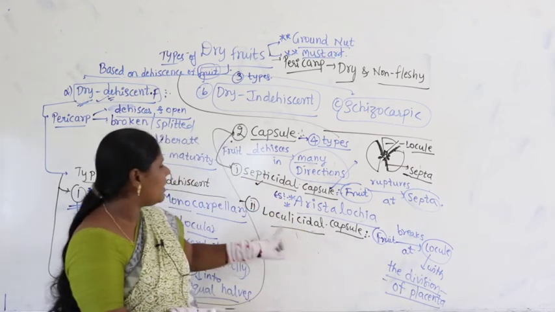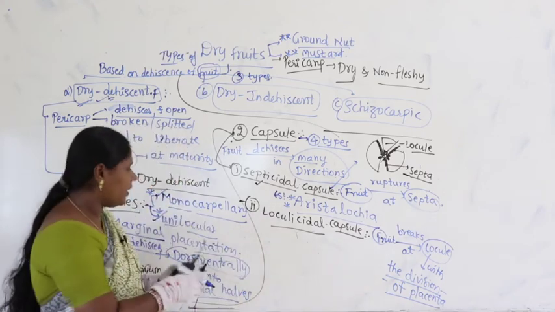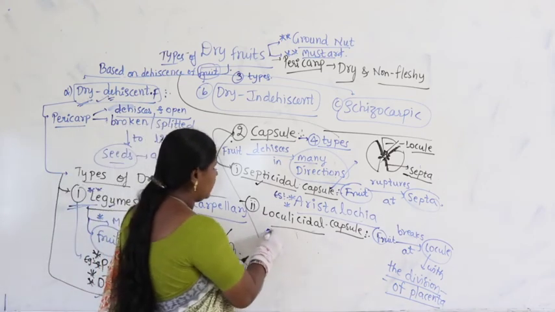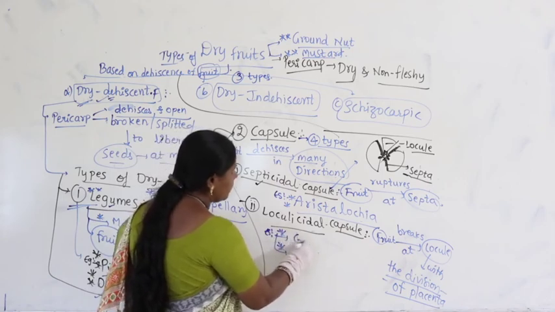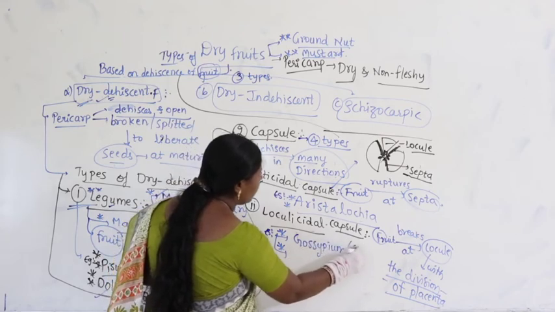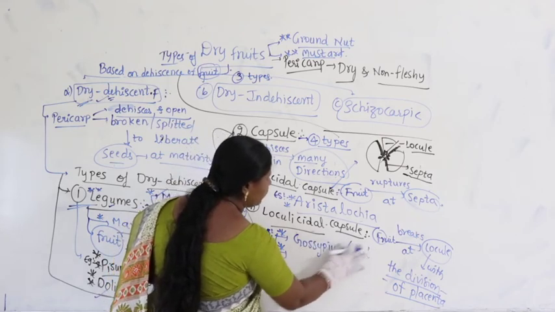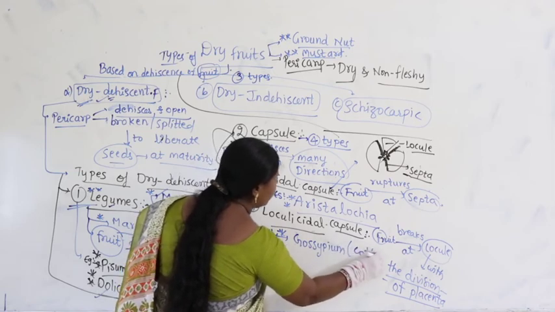Such a type is called what? Loculicidal capsule. So, where do you find this? We find it in the case of Gossypium. What is Gossypium? It is commonly called cotton. This is commonly called cotton.